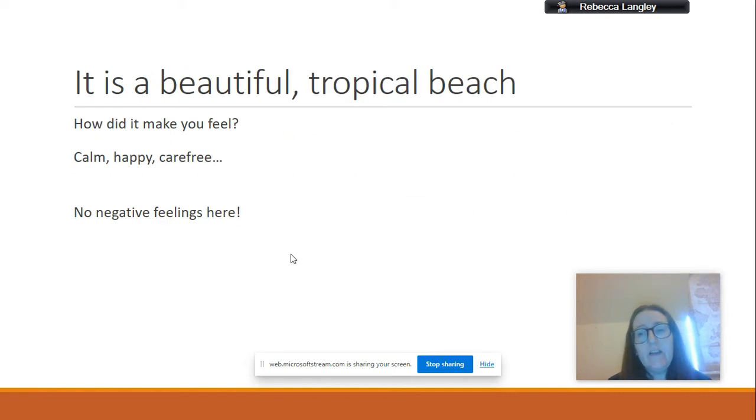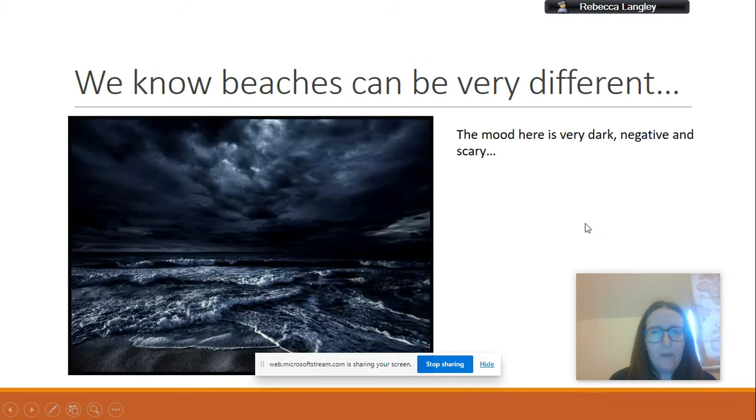So as you can see, it's a really beautiful tropical beach. And how did it make you feel? It made me feel really calm, really happy, really carefree. There was absolutely no negativity. There were no negative feelings in the video or on the beach. This is the kind of mood that we want to be able to recreate when we come to do our own writing. But we know that beaches can be very different.